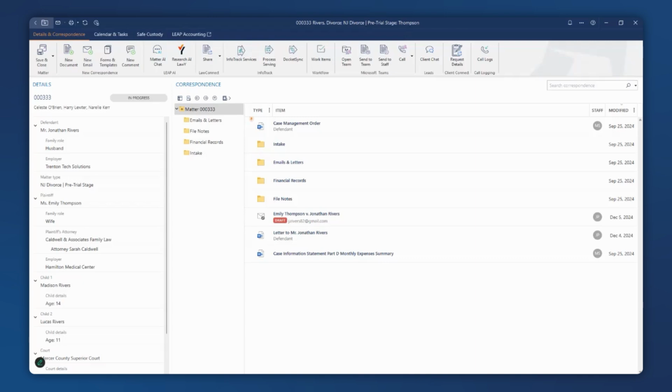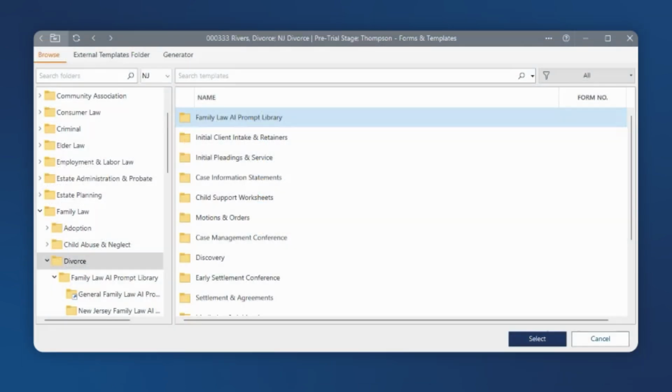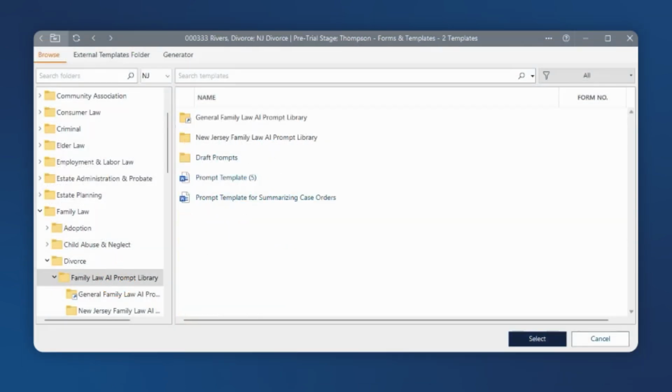Examples of AI prompt templates currently available are summaries of assets and liabilities for state-specific financial statements, letters to close out a divorce matter, an outline of a divorce trial brief, and more. Now let's dive into a demonstration of these AI prompt templates specifically for family law. To access this AI prompt templates library, you will navigate to the Forms and Templates library and select Family Law AI Prompt Library.